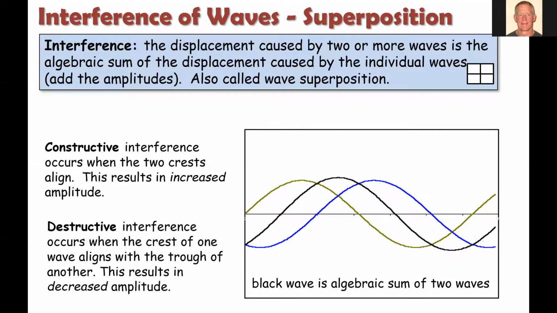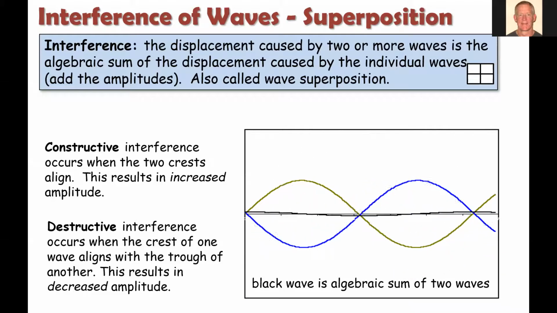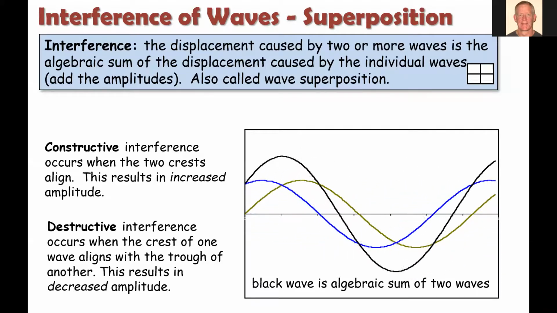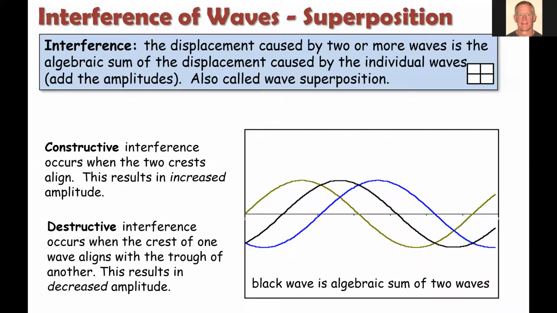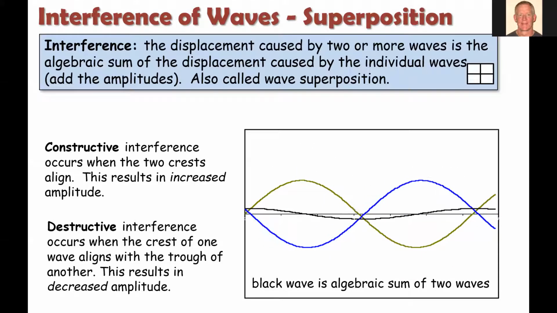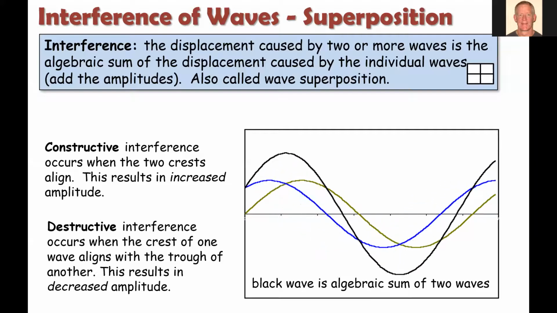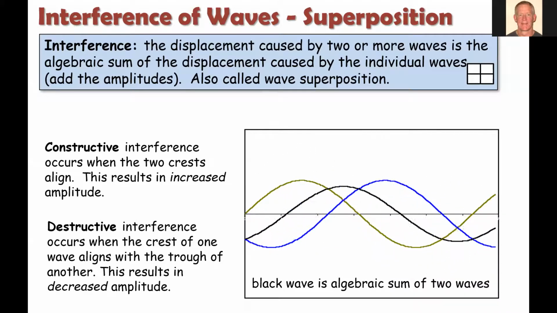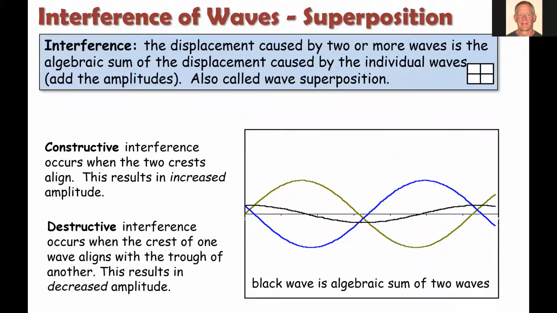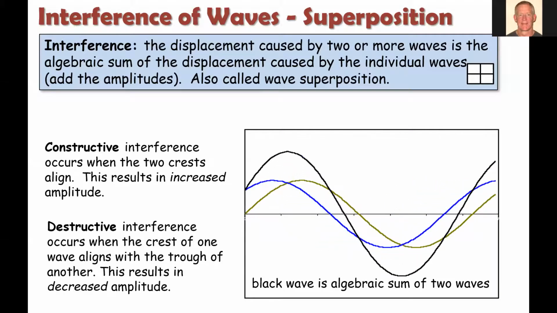There are two types of interference. And let me back up here. Another word you'll see used in the lesson and in the assignment is superposition. It just means one wave on top of another, or interfering with each other. So we have a case of constructive interference.